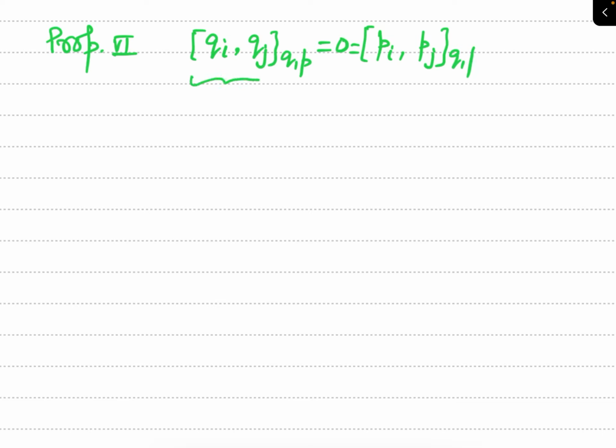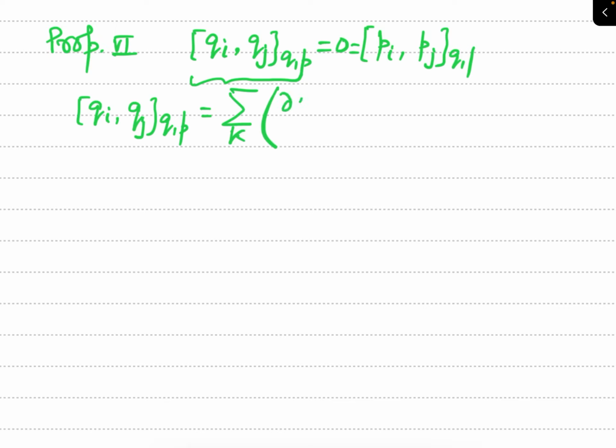Let us start to find the value of this Poisson bracket: Poisson bracket of Qi and Qj with respect to the variables Q and P. From the definition, you know this will be summation over K. Here in place of U there is Qi, in place of V there is Qj.